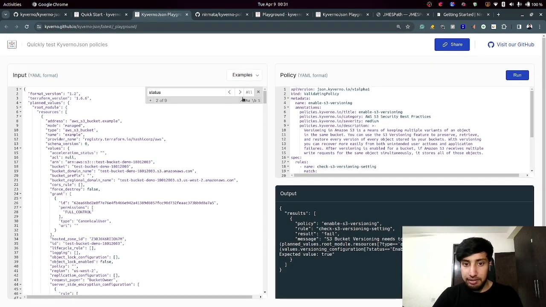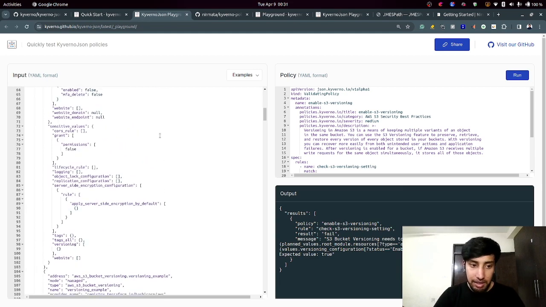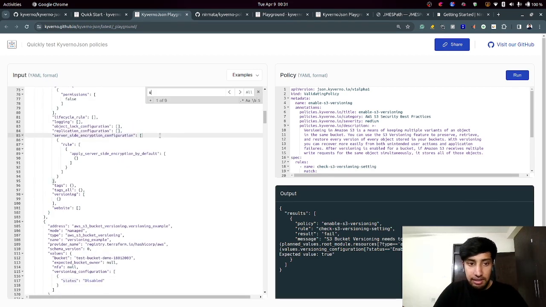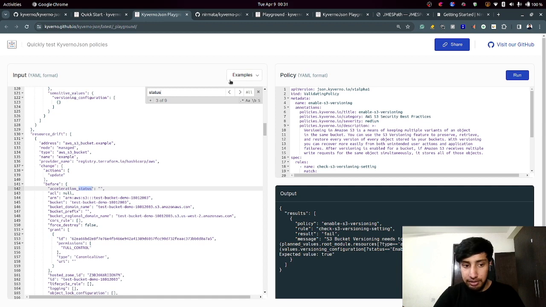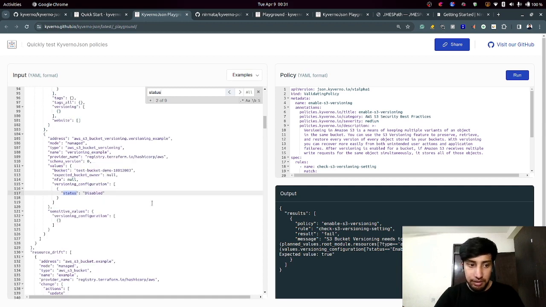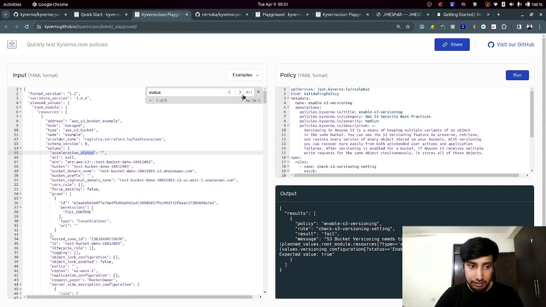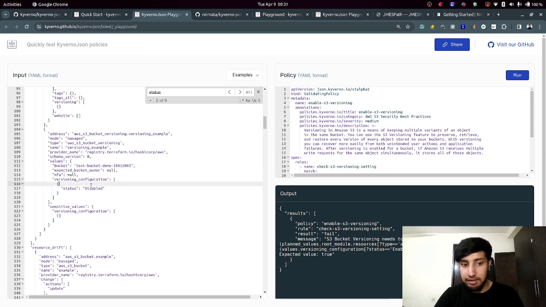How do you write the policies? Let's look at this policy. What is the thought process behind it? First, I need to check the status field. Here is the status field, and it is set to disable.